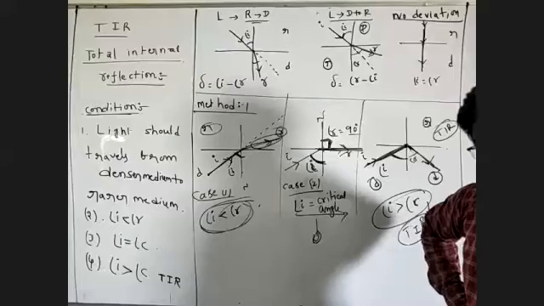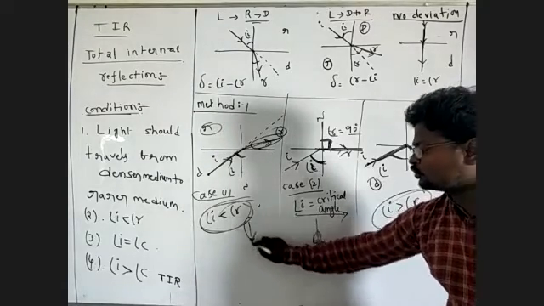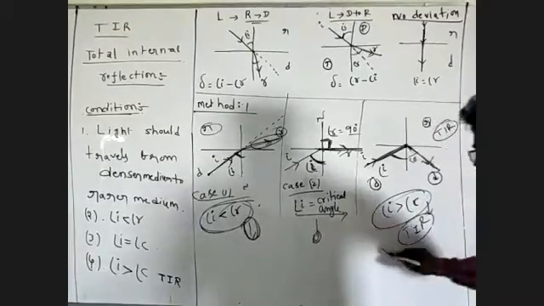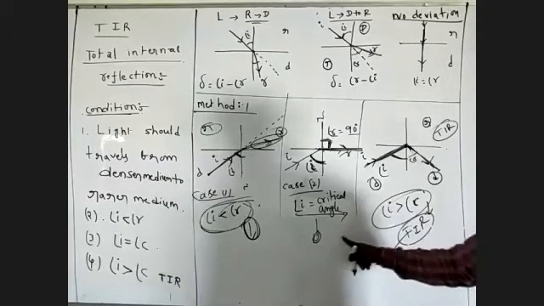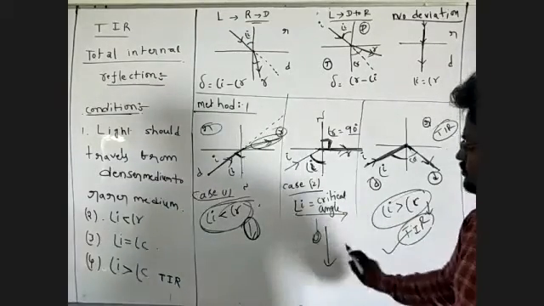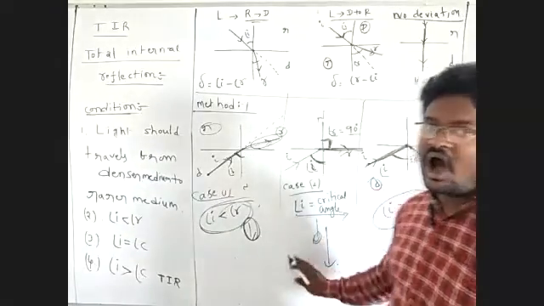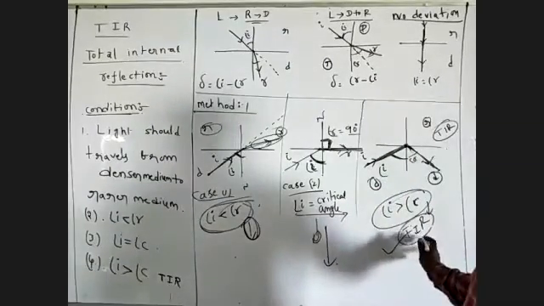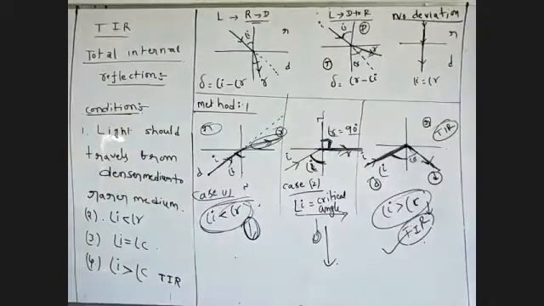Below the critical angle, there is no total internal reflection in this situation. Here, total internal reflection takes place in this situation. This is the boundary. After the critical angle, total internal reflection takes place. This is very, very important.